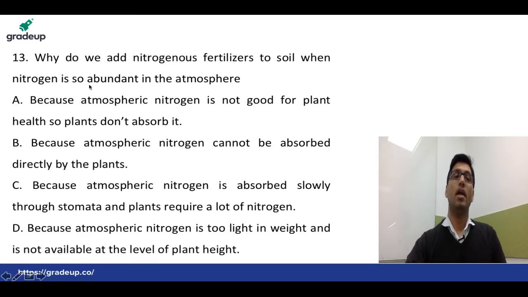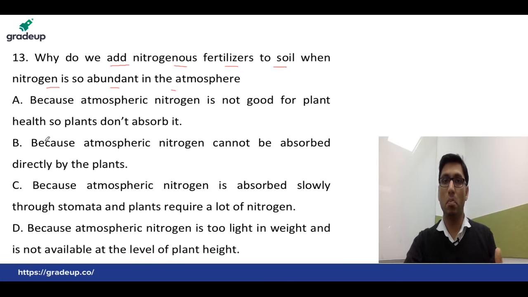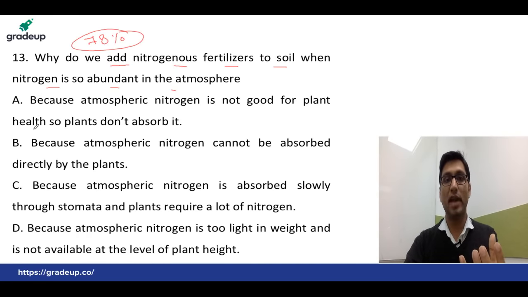And in this question it is asked: why do we add nitrogenous fertilizer to the soil when nitrogen is so abundant in the atmosphere? Now this is a question that comes to your mind, that we know the atmosphere contains around 78% nitrogen. So when this much nitrogen is already present, why do we add nitrogenous fertilizer? Because this nitrogen is not directly absorbed by the plant.